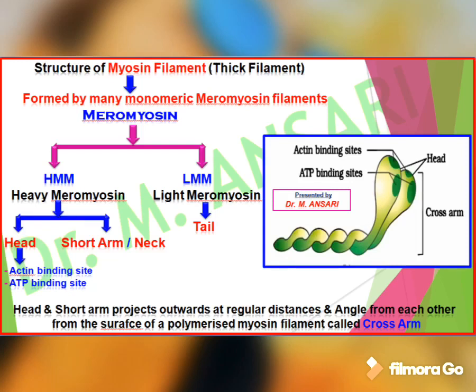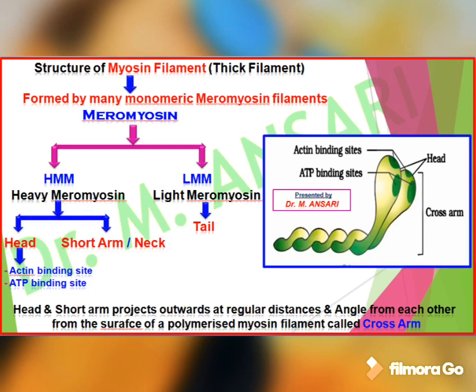The LMM, that is light meromyosin, consists of the tail of meromyosin. The head and short arm project outward at regular distances and angles from each other from the surface of a polymerized myosin filament, called cross arms.